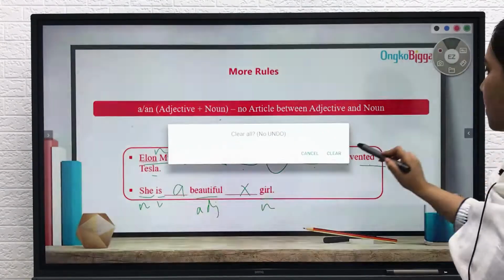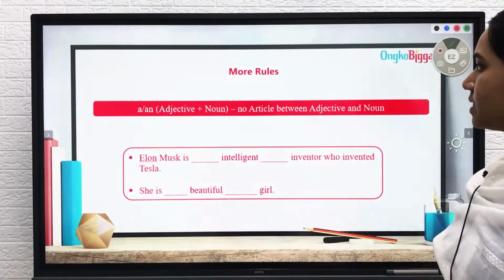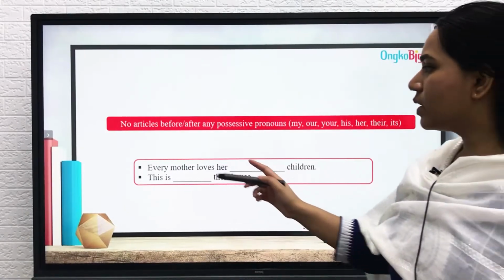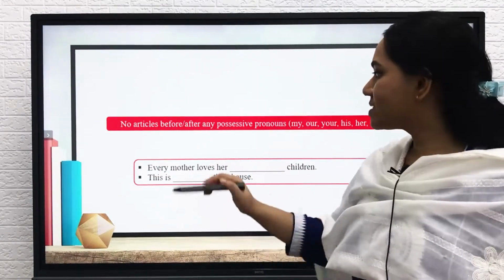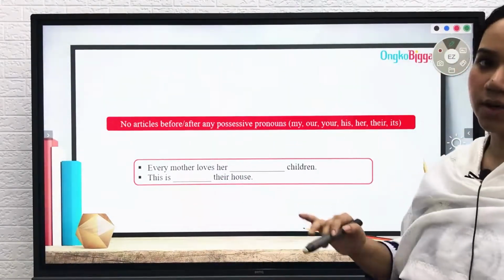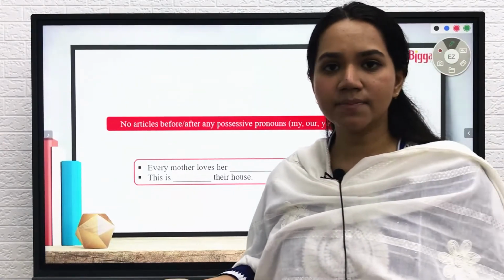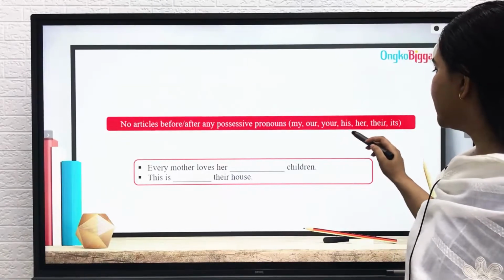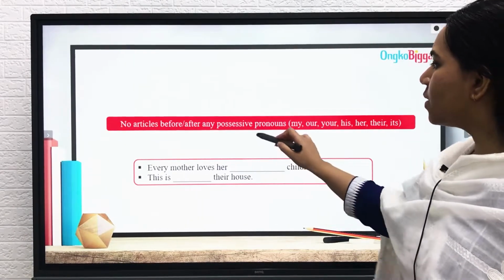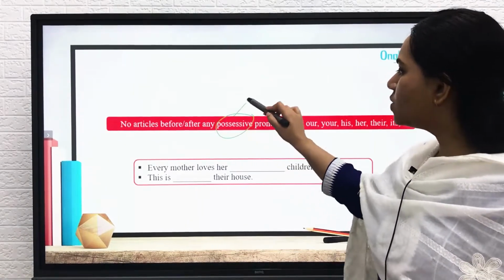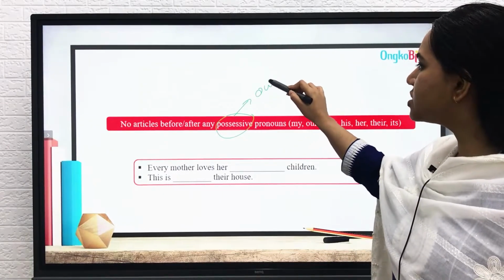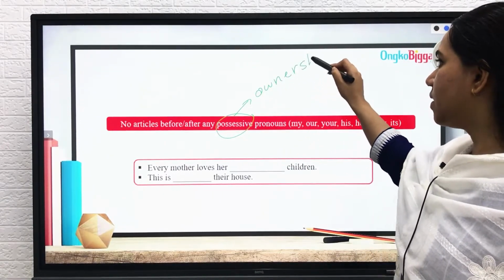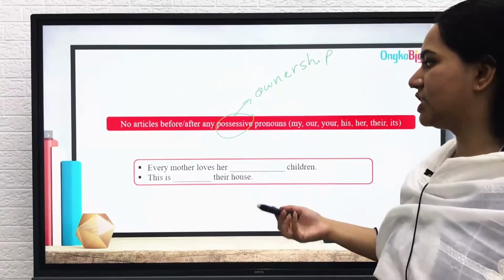Okay, so now that we've got this rule correctly, let's look at the next rule. We will not be using any articles before or after any possessive pronoun. So what do possessive pronouns mean? Possessive pronouns are words like my, our, your, his, her, their, its. The word possessive shows possession or ownership of anyone. Alright? What does the word ownership mean?